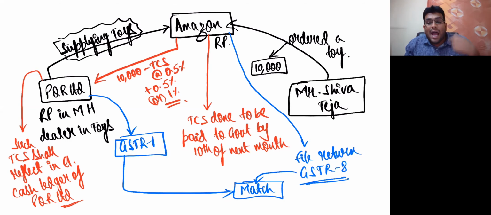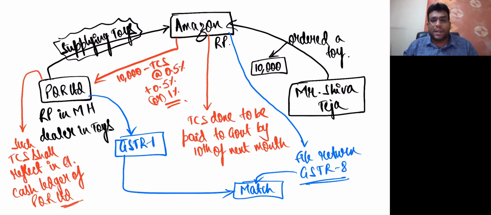That means what? Let me repeat one more time. If Shivateja is directly making payment to PQR Limited, then the provisions of TCS will not apply at all. Are you understanding, friends? I repeat one more time: provisions of TCS will apply only when payment is made by Shivateja to Amazon. In other words, I will tell now.